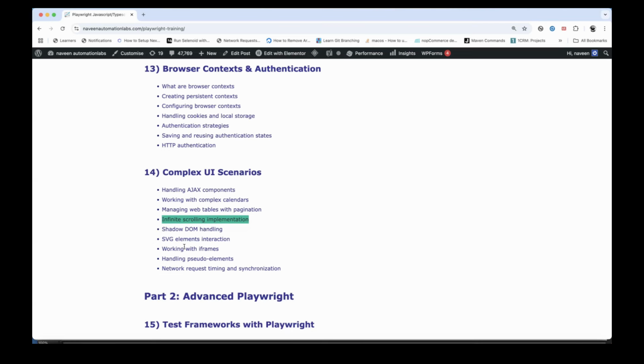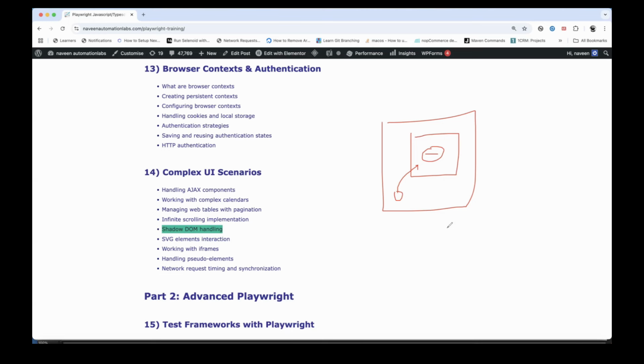DOM handling with respect to shadow DOM. There's also a very good inbuilt feature available in Playwright, which is the auto-piercing of the shadow DOM. Because generally what happens, let's say there is a web page and there is a shadow DOM, an open shadow DOM, and the element is available. In Selenium, what we used to do is come inside this particular shadow DOM with the help of the search context method and the get shadow root method, and then only we can interact with this particular element.